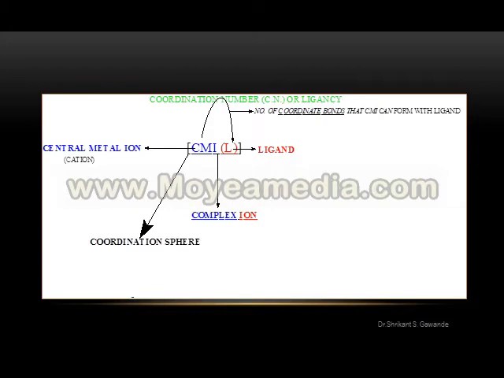CMI attached with a ligand means the CMI can form a coordinate covalent bond with the ligand. The number of coordinate covalent bonds that the CMI can form with ligands is called the coordination number.